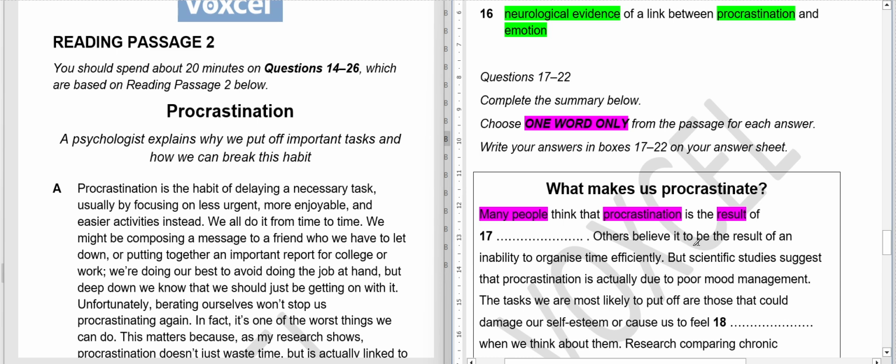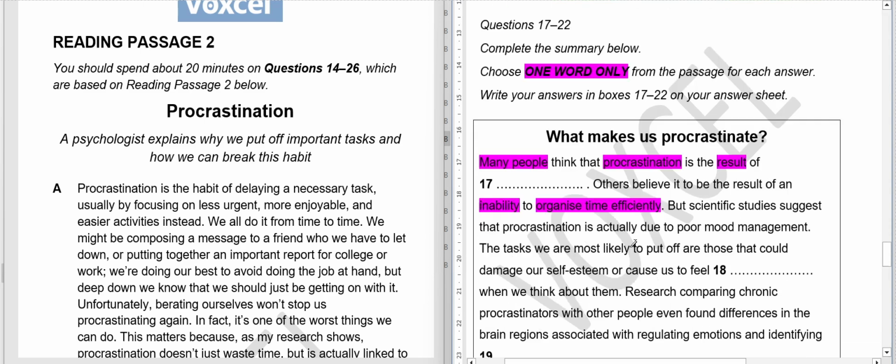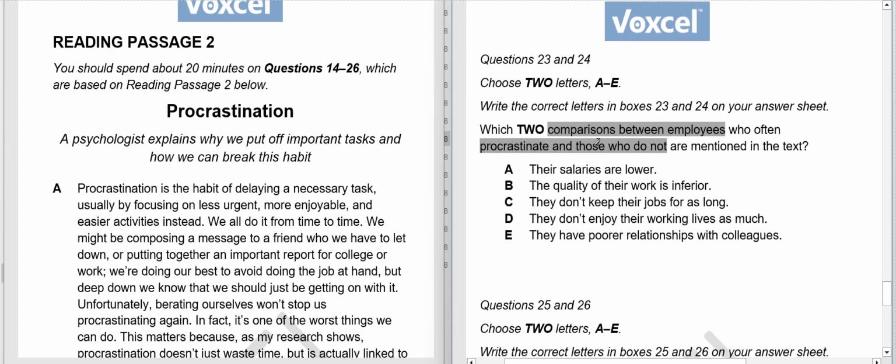Others believe it to be the result of inability to organize time effectively. So yes, inability to organize time effectively just means poor time management skills. So wherever there is something about time management, we know our answer will be there. So for these questions, I have to find out comparisons between employees. So wherever there is mention of workers, employees, why some employees procrastinate and others don't.